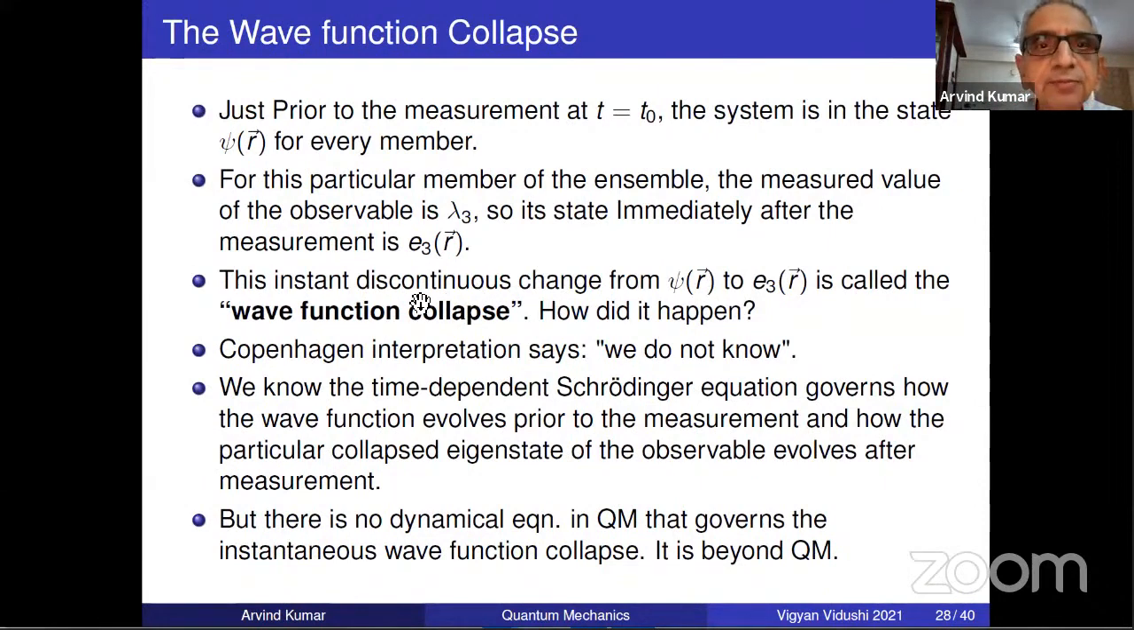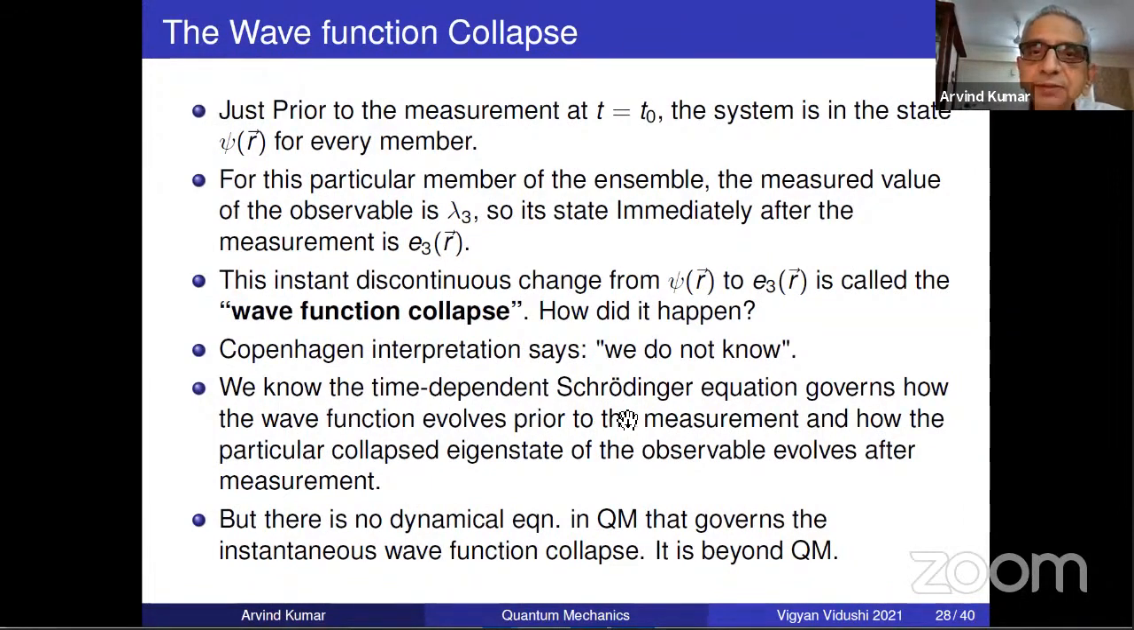But for one particular member, it's a bit of a mysterious thing. What is happening? It was psi and suddenly it has become E3. This is called wave function collapse. How did it happen? Niels Bohr and his company said, we don't know. It's not our job to know what happens. This is the way it happens.